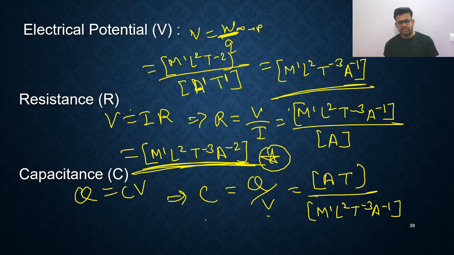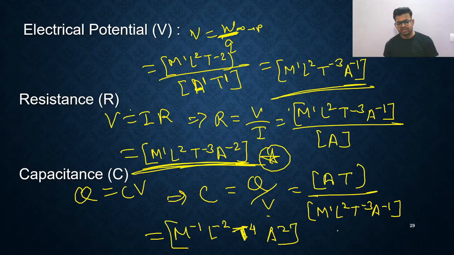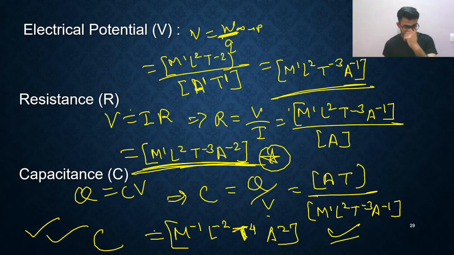Okay, so let us simplify this. What are you going to get? M minus 1, L minus 2, and T minus 3 in the denominator will go up and become T raised to plus 3, so plus 1 plus 3 gives plus 4. And A minus 1 will become A plus 1 in the numerator, and A plus 1 is already there, so you are getting A raised to 2. That's all. So this is the final answer, the dimensional formula of capacitance: M raised to minus 1, L raised to minus 2, T raised to plus 4, and ampere raised to 2. This is the capacitance.